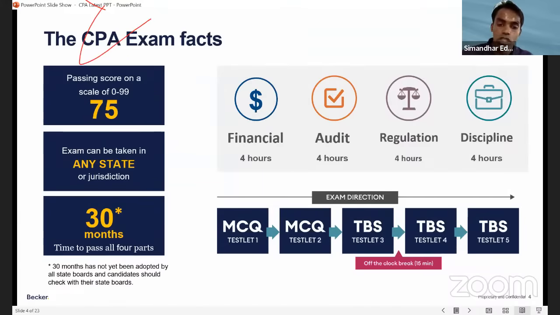So what I mean to say is, again, I repeat, if you pass, say, FAR in the month of January, you get a result in the month of February. From February, you have 18 months of time to pass the other 3 papers, right?